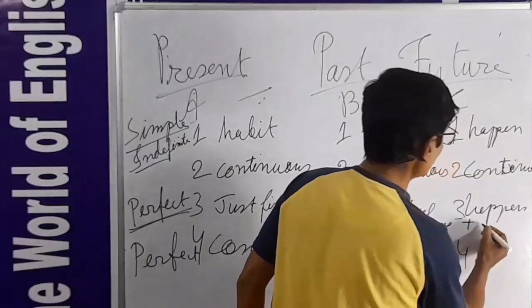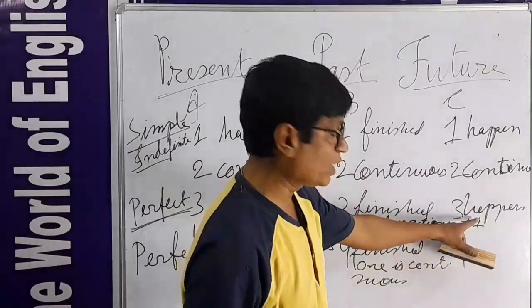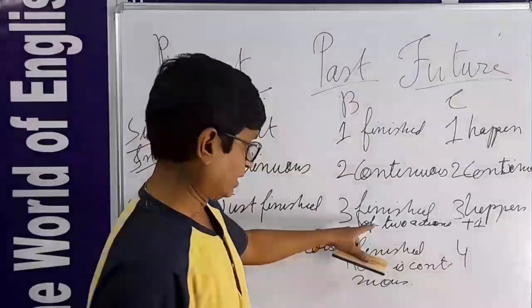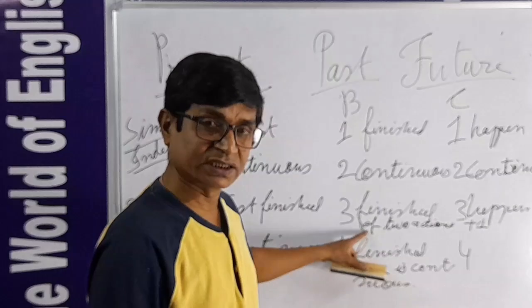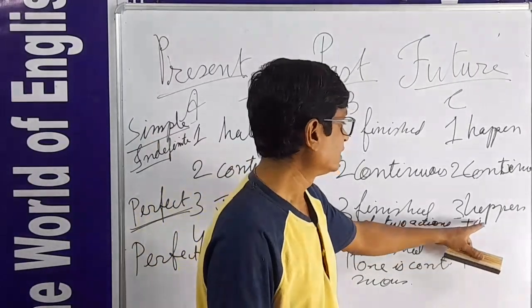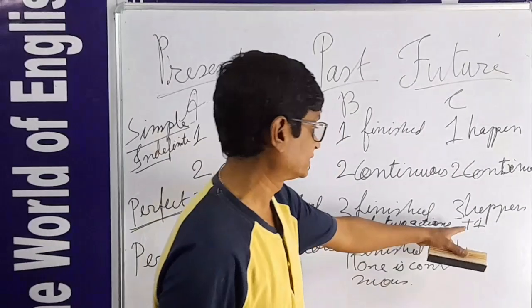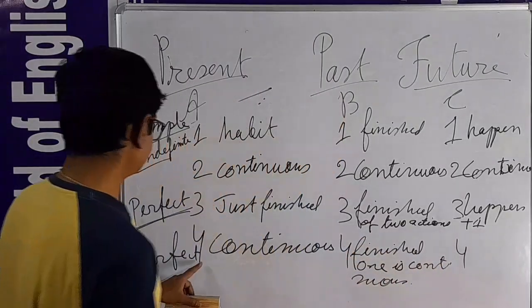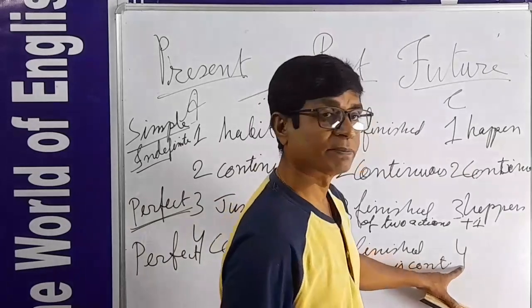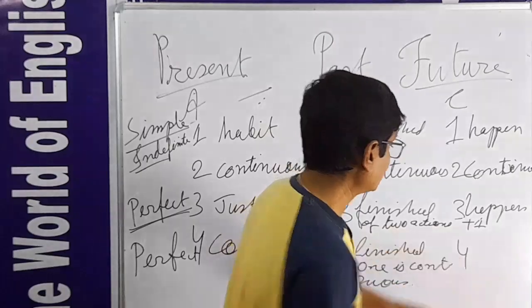But here, one more action is added. There will be 2 actions done together. In the past times 2 actions would be held, and here in the future times 2 actions will be held. Here this present perfect continuous and here future perfect continuous, these 2 tenses are the same. It will continue.